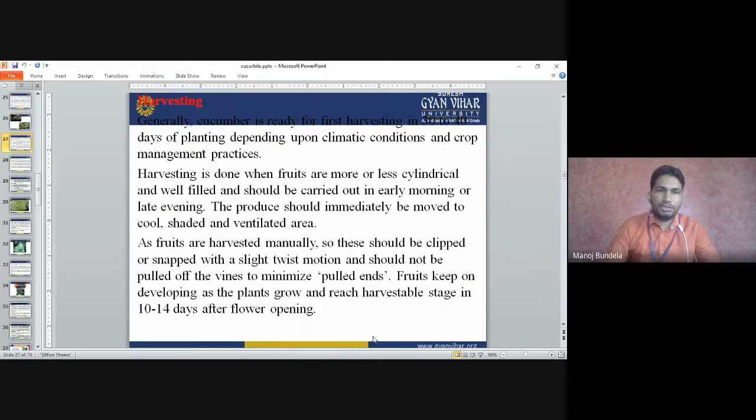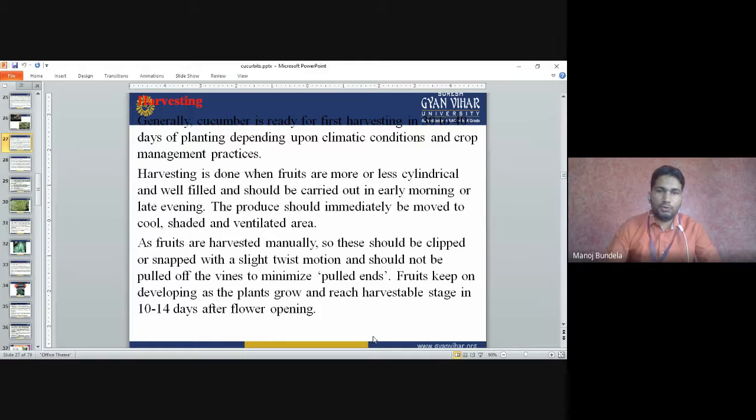Harvesting. Generally cucumber is ready for harvesting in 30 to 40 days after planting, depending upon the climatic condition and crop management. Harvesting is done when the fruits are more or less cylindrical and well filled, and should be carried out in early morning or late evening hours.